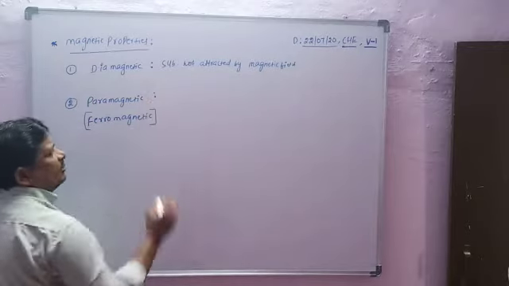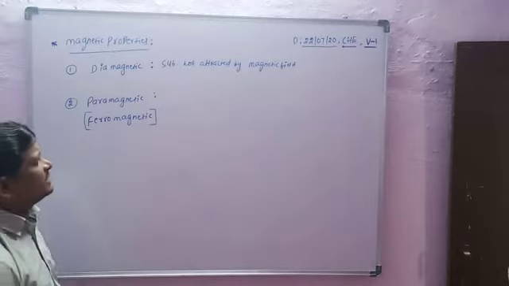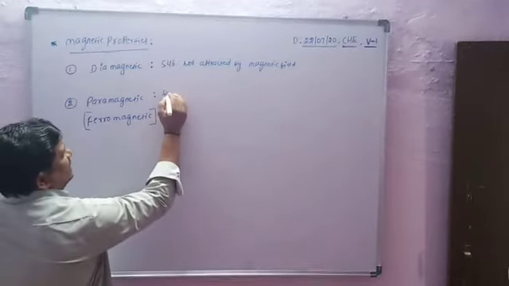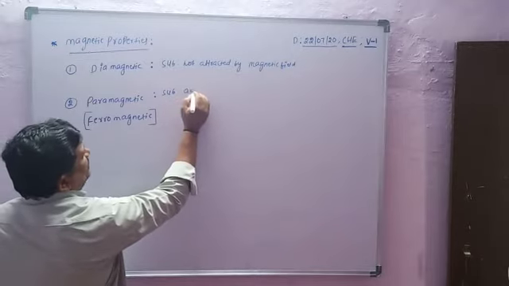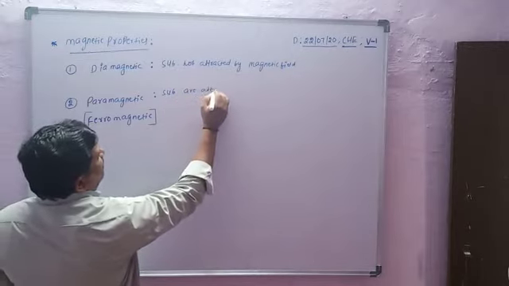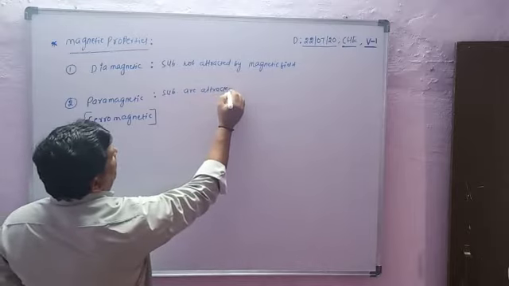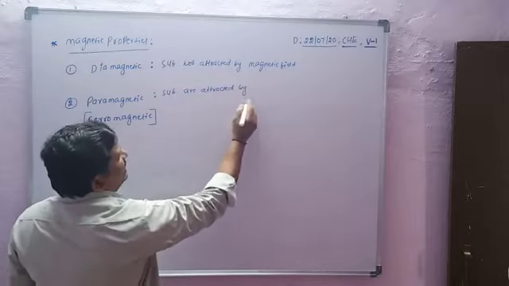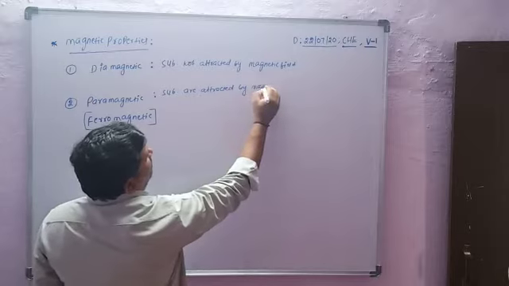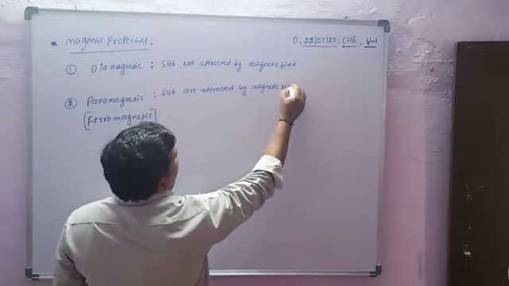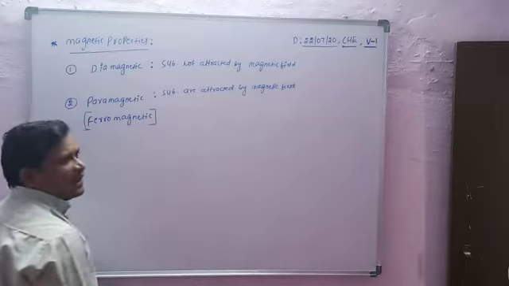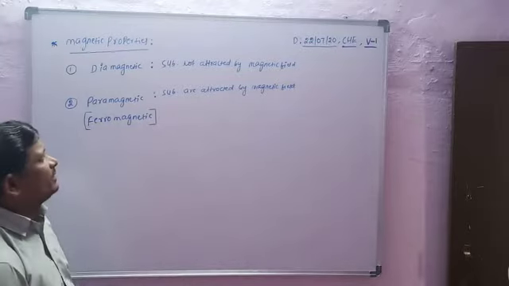Now what are paramagnetic or ferromagnetic substances? Substances that are attracted by a magnetic field are called paramagnetic or ferromagnetic.